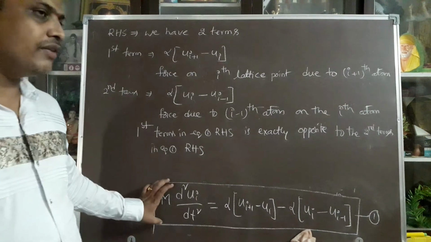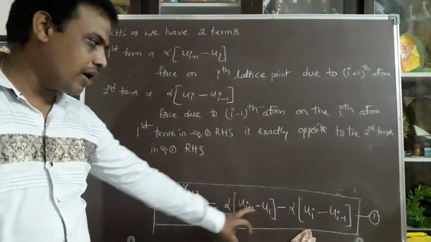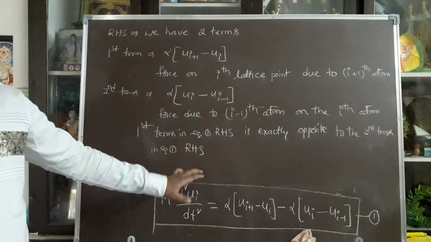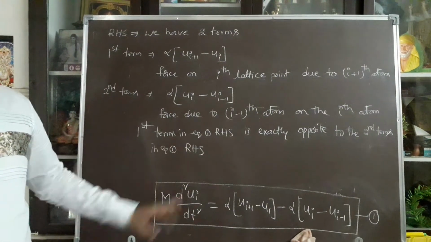So this is the equation. Particularly, you can observe here d square ui by dt square, nothing but a second order differential equation.